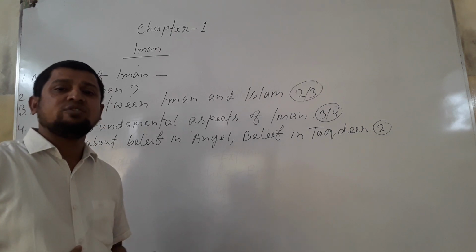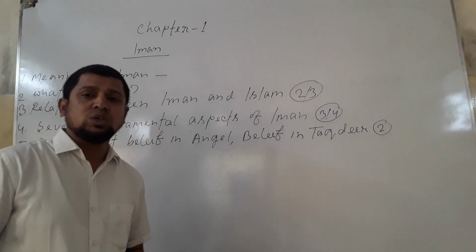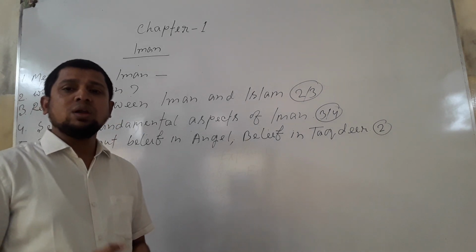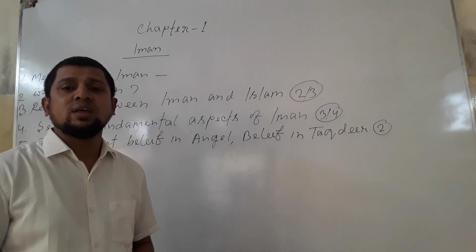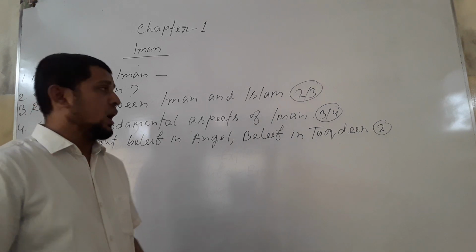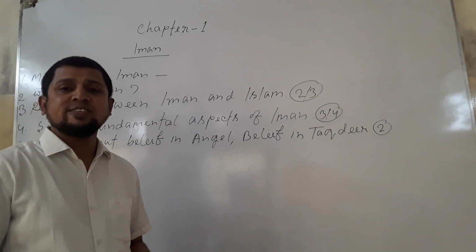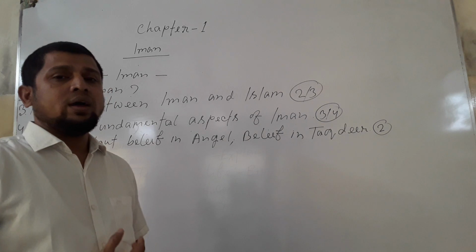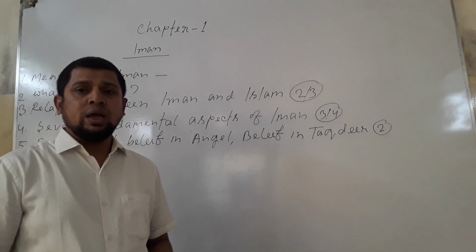That means if we have Iman inwardly, then outwardly, according to Iman, we will perform and practice Islam. So, Iman is the internal belief that cannot be seen. On the other hand, Islam is the external expression of that belief. We can give the example of Iman and Islam as a tree. Iman is compared with the root of the tree, and Islam is compared with the outer part, the branches or the fruits of the tree.